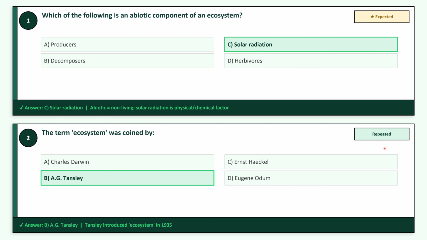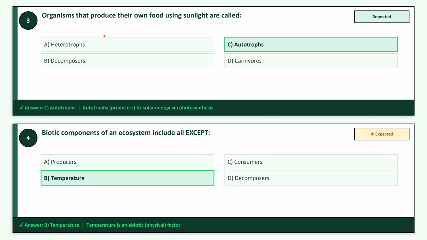Question 2, that is repeated many times in FPSC exams. The term ecosystem was coined by, option B, A.G. Tansley. So the answer is A.G. Tansley. Question 3, organisms that produce their own food using sunlight are called, option C, autotrophs. So this question is also repeated many times in FPSC exams. Autotrophs are basically producers that fix solar energy via photosynthesis.